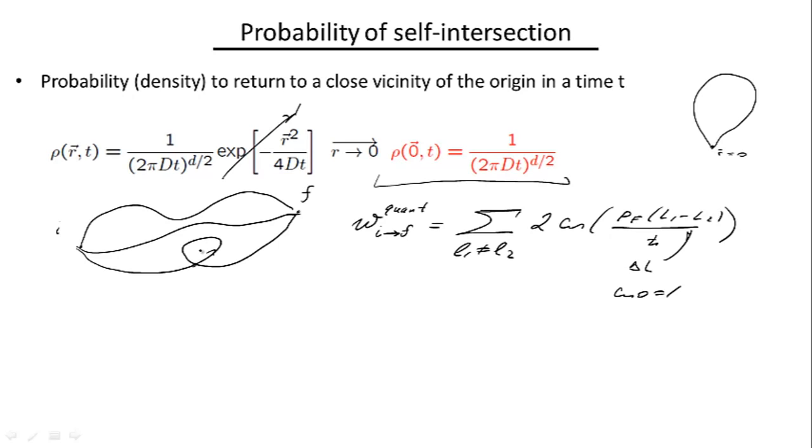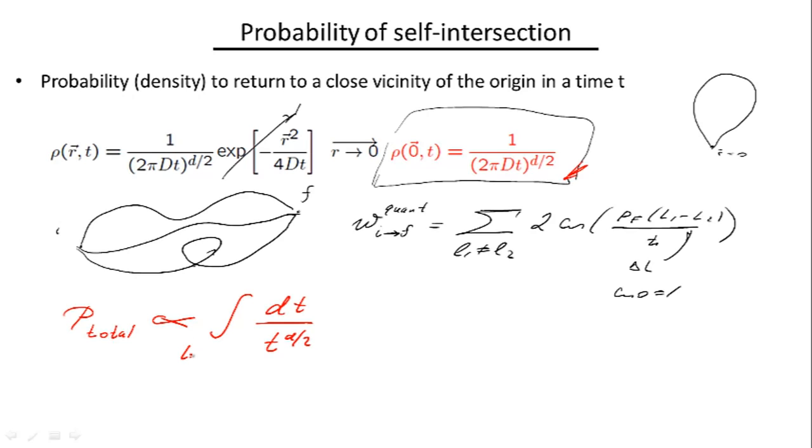get this self-crossing trajectory at all, and this is determined by this equation. But this tells us the probability density to return to an original point in a particular time t, while what we're interested in is any self-intersection. It doesn't have to occur necessarily in this particular time t. It has to occur at some point. So in order to calculate the total probability, which I will denote as p subtotal, I have to integrate this expression over time from some minimal t to some maximal t.